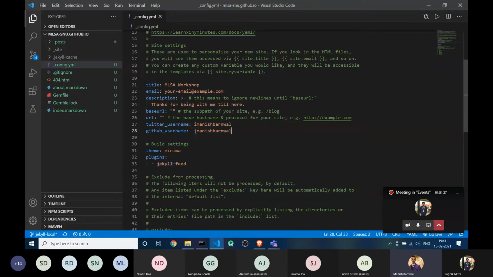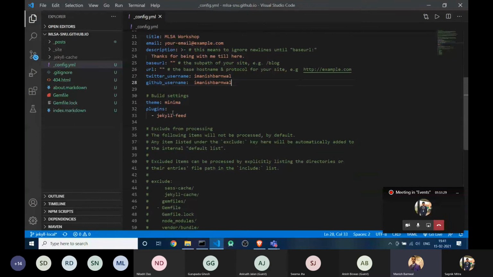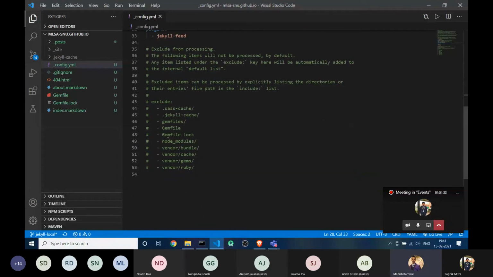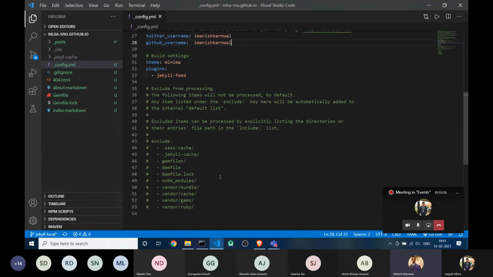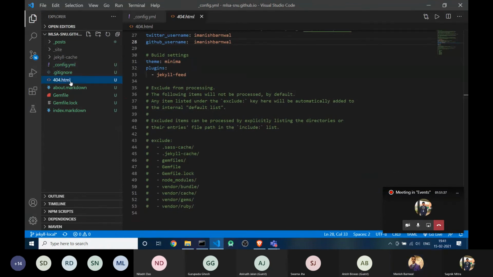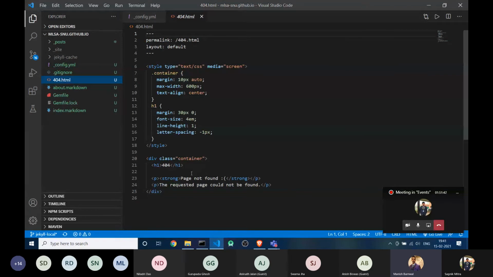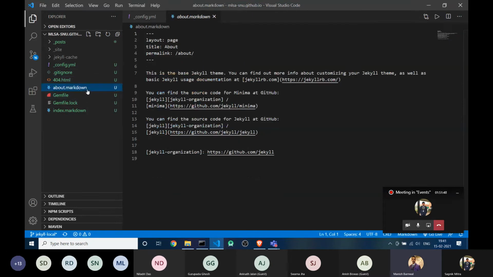You can update your base URL if you have something else as the URL. There are other plugins and files you can exclude or include, it's up to you. And you can see there is also a 404 HTML file. As you can see, it's not a markdown file, it's an HTML file. So you can use HTML, and here you can see there's a layout for a page.